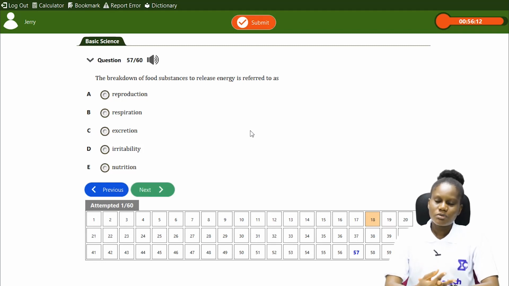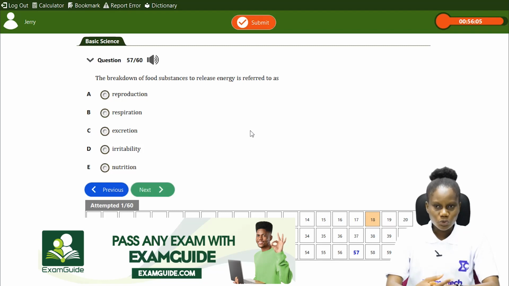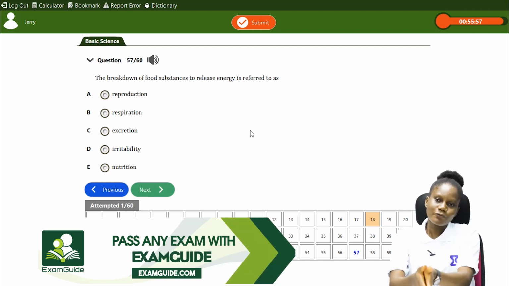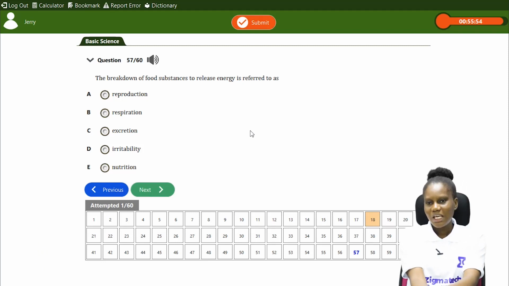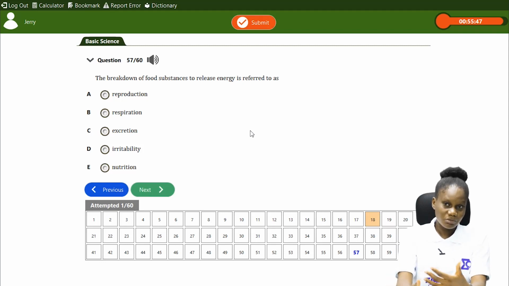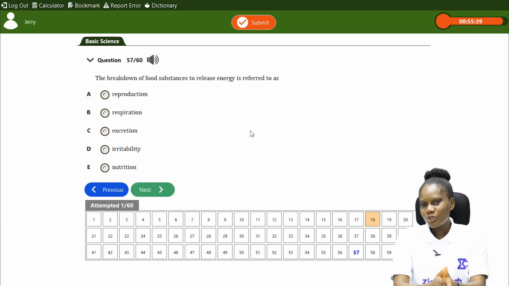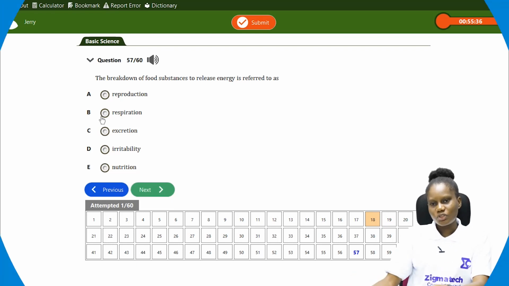We know that these are the characteristics of living things. So A, we have reproduction. Is that the breakdown of food substances to release energy? No. Respiration. What is respiration? When you take in oxygen, what does it do? It is used to break down food substances in order to release energy. So our answer is respiration. Definitely it's not excretion. Excretion is the removal of waste products. Irritability is response to stimuli, that is you being sensitive to things around you, to your external environment. And nutrition is feeding, not necessarily breaking down of food. So the right answer there is respiration.